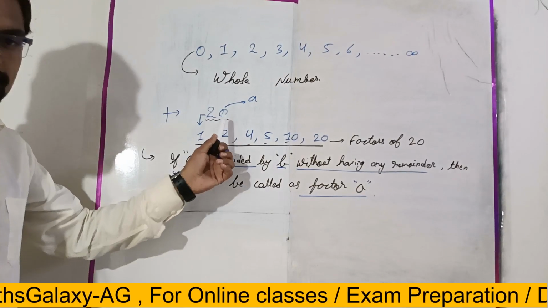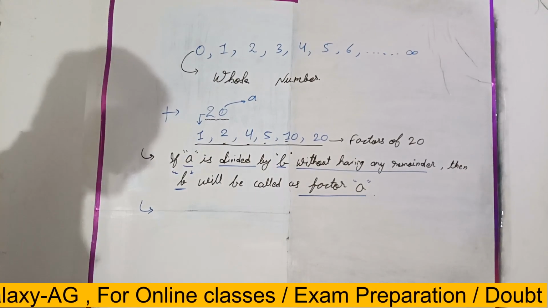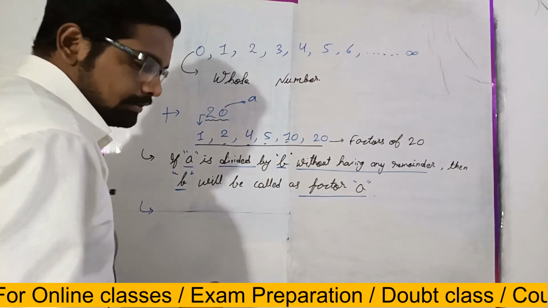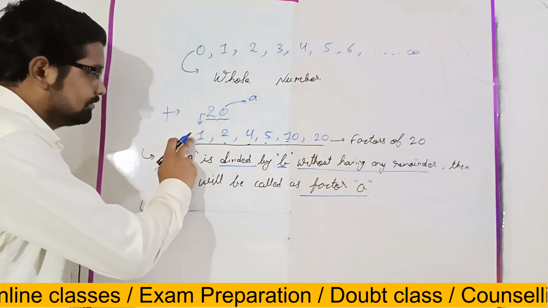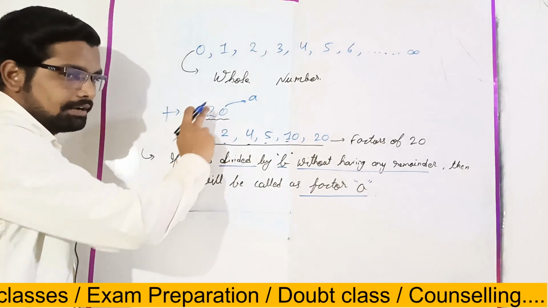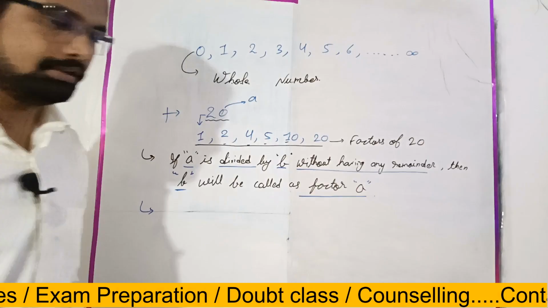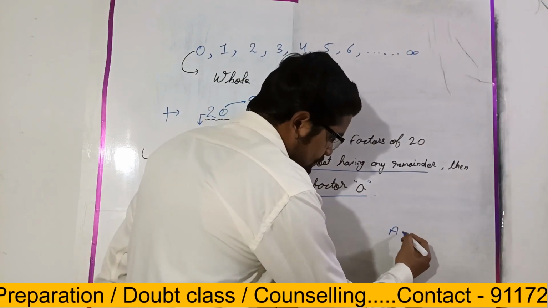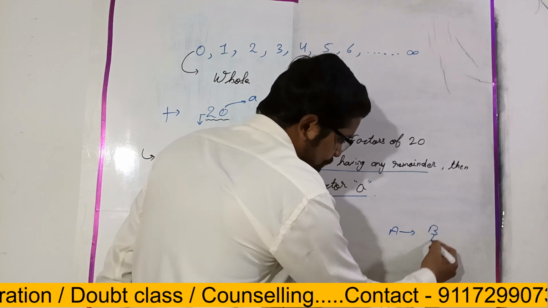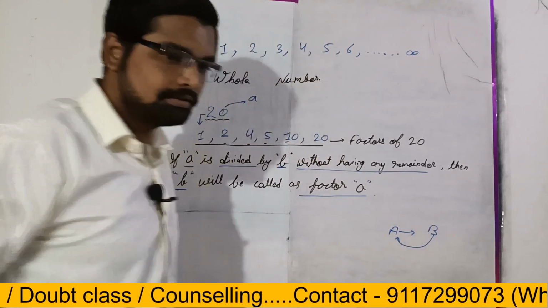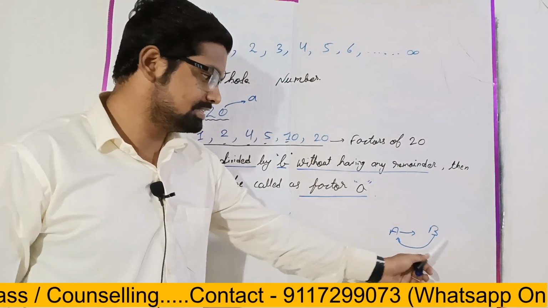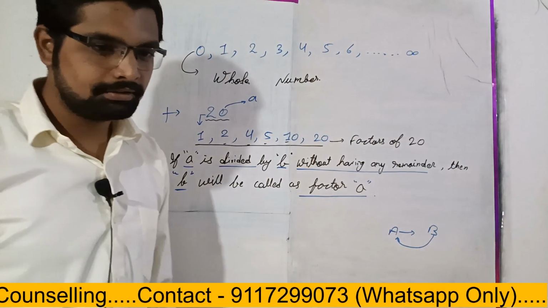If 1 is the factor of 20, then what will be 20 for 1?